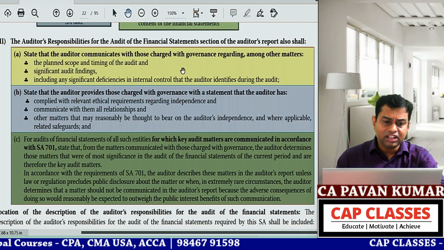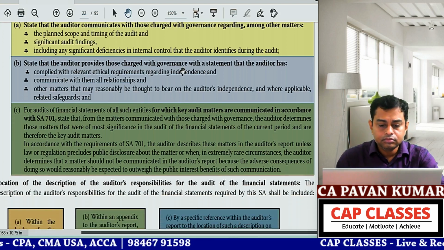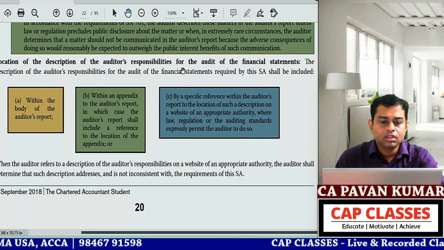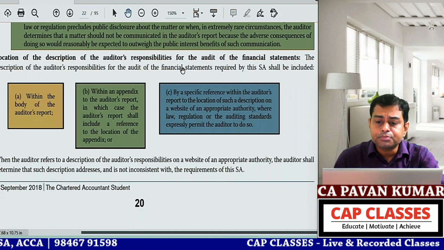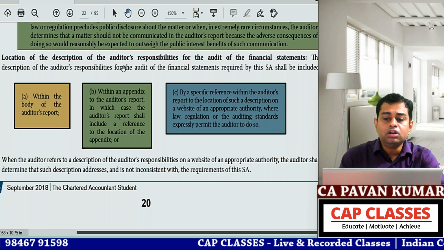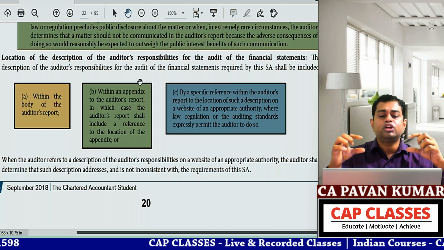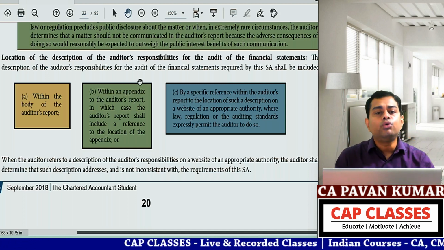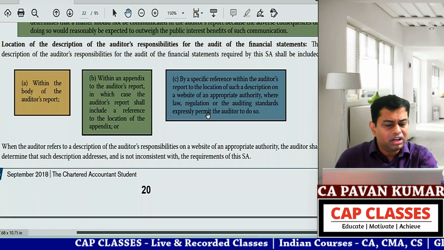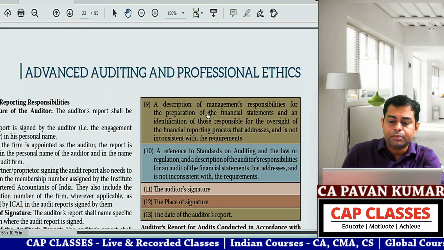Okay, so are we done with the third point, A, B, C? Can we move further? Location of description of auditor's responsibilities for the audit of financial statements. We are speaking about the para. There is one para, auditor's responsibilities. Where I need to give that, they have given in A, B, C, not that important. Just a single reading you can do later. Anyway, we'll give that within the audit report only.